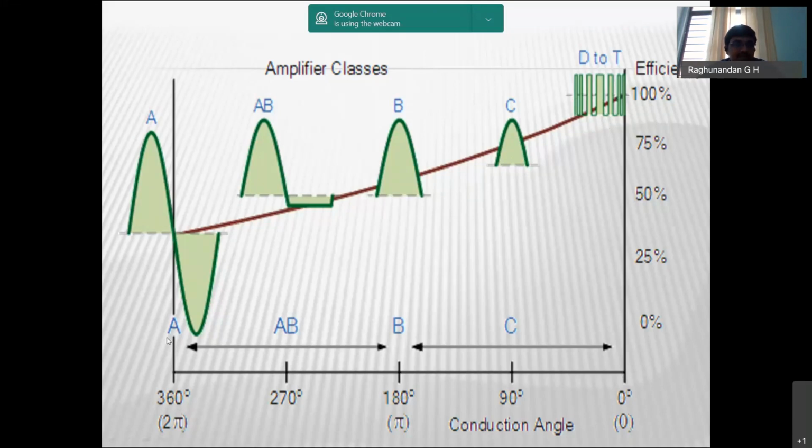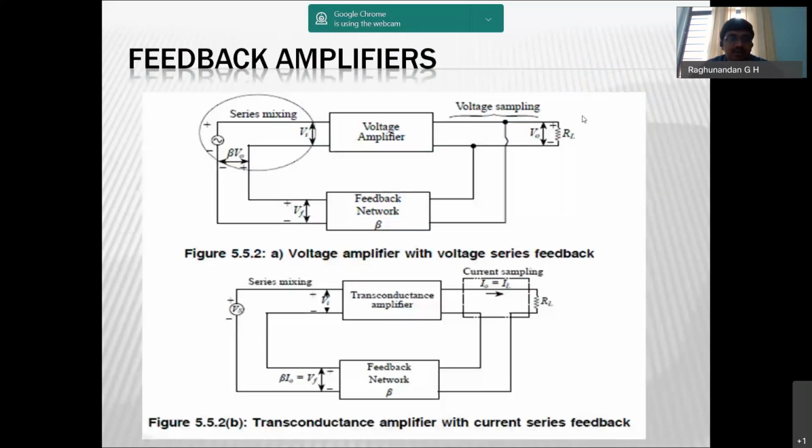When you see the efficiency, class A amplifier gives around 25%, class AB 50%, class B around 75 to 80%, class C greater than 75%, approximately 90%. For class D amplifier, we say 100% efficiency theoretically, but at least 98-99% efficiency is produced.